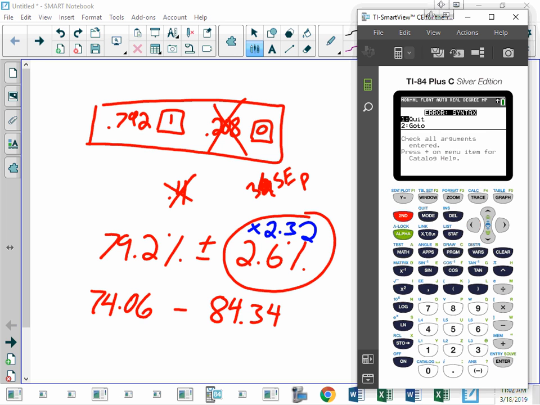Nope, that's not what you do. This calculator is so slow. Sorry, guys. So 1.44, and then we do the same thing. Change that to a plus. So 75.46 to 82.94.